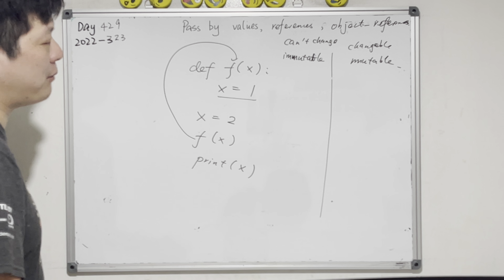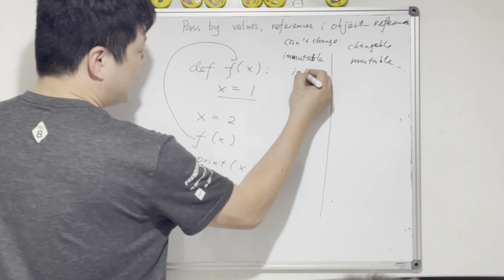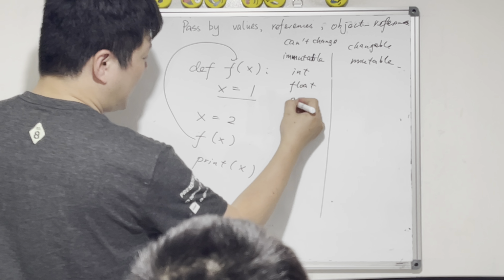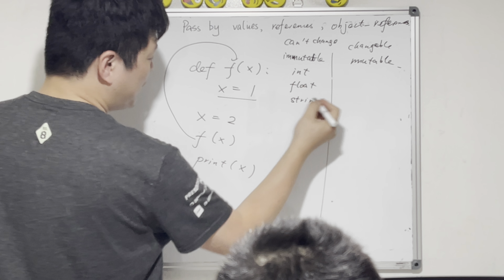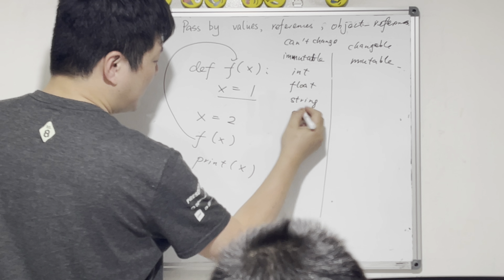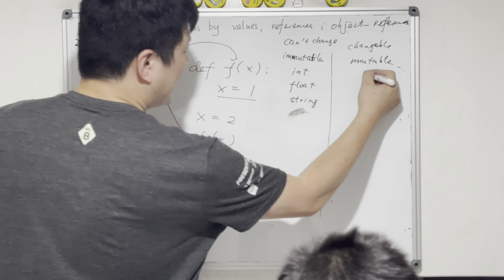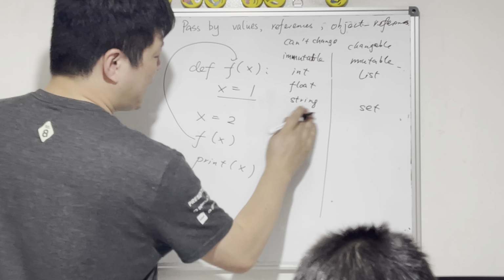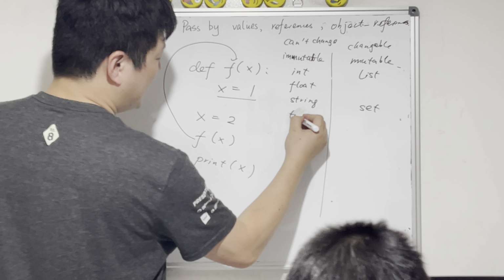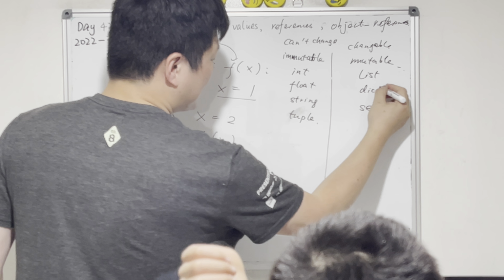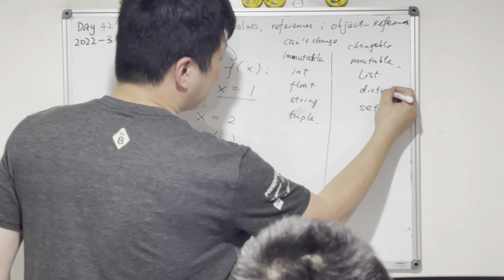So we have immutable types like the integer, the float, and sometimes the strings, yes, strings are immutable. The set goes to the mutable, and the list. Tuple, and then dictionary. List, dictionary, these are changeable.